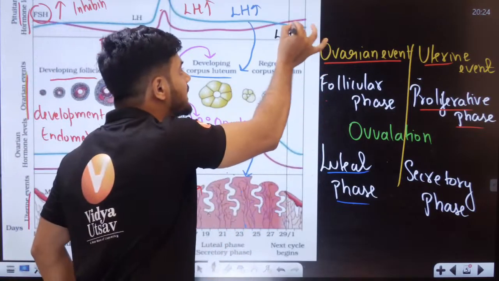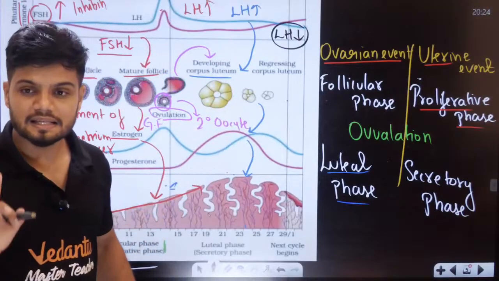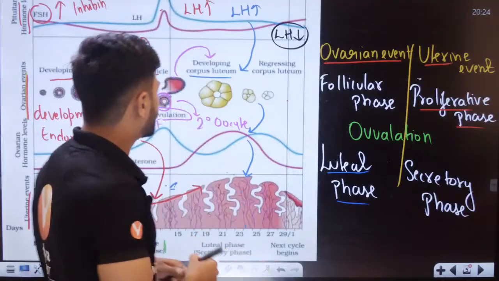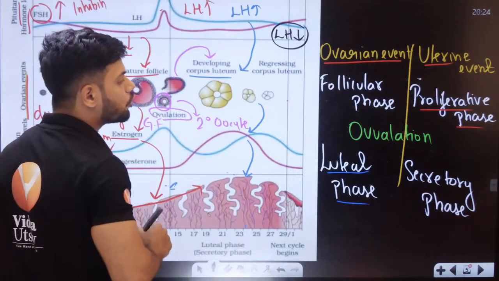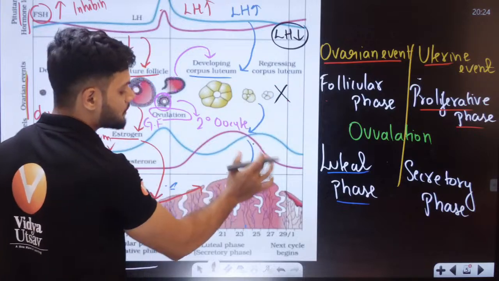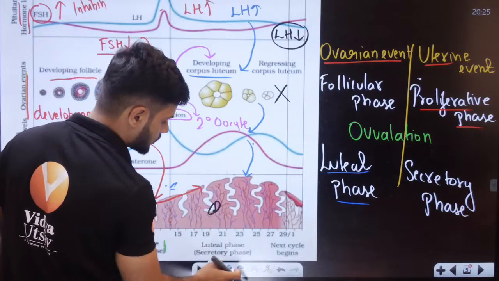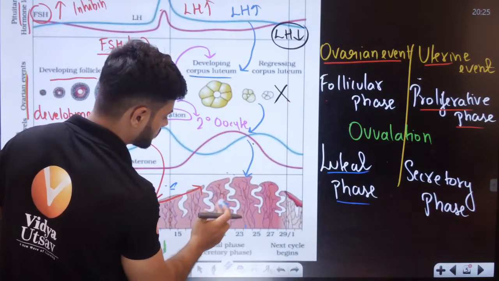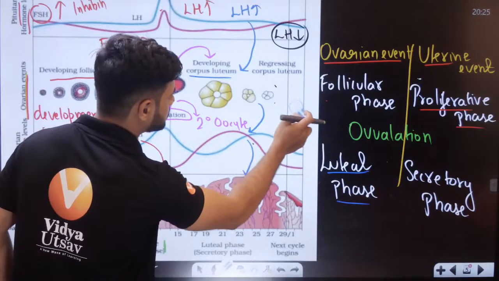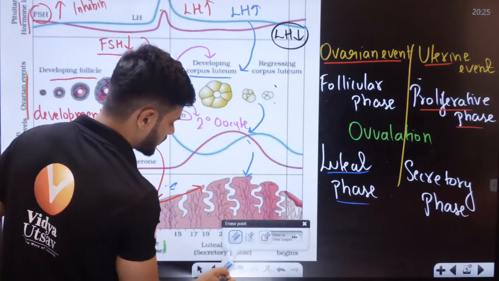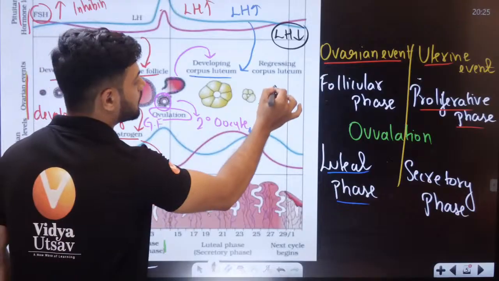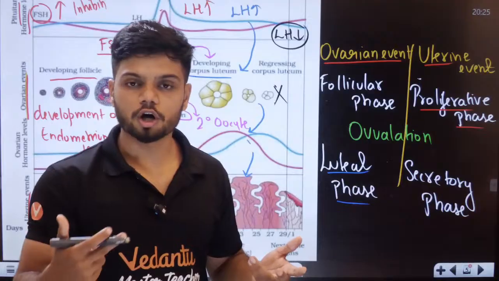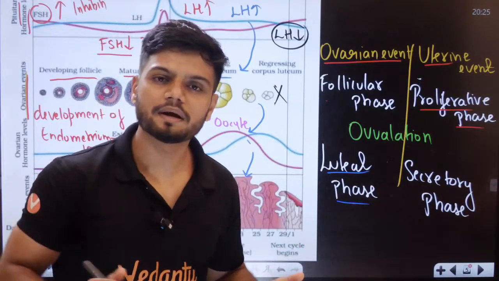Now, if there is a decrease in LH, what happens, students? Who will maintain the corpus luteum? This corpus luteum was maintained by LH. So, the corpus luteum completely degenerates into corpus albicans. Completely destroys. Now, if the corpus luteum is missing, who will maintain the endometrium layer?